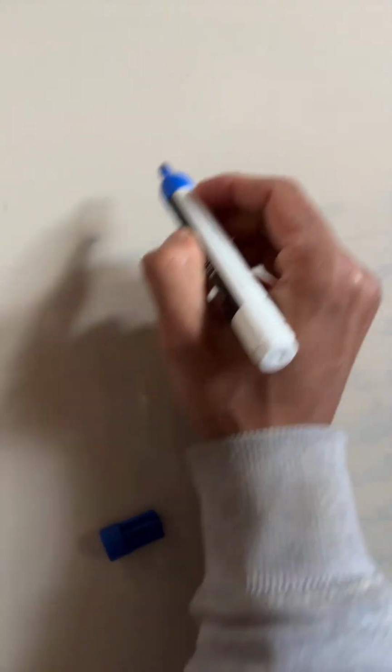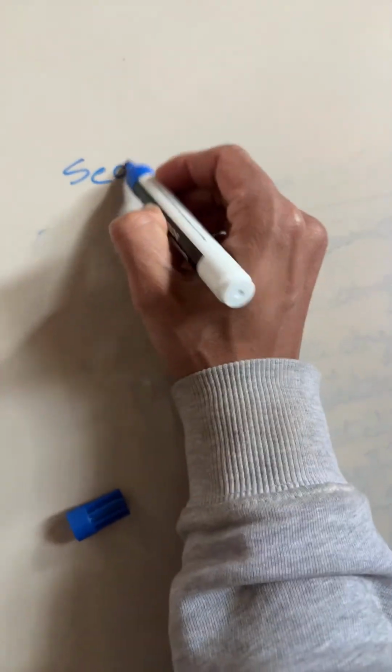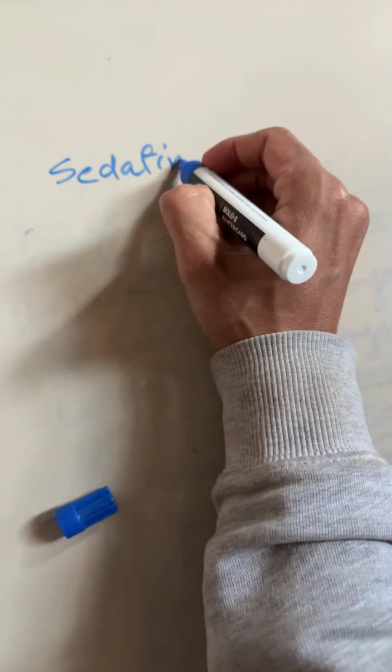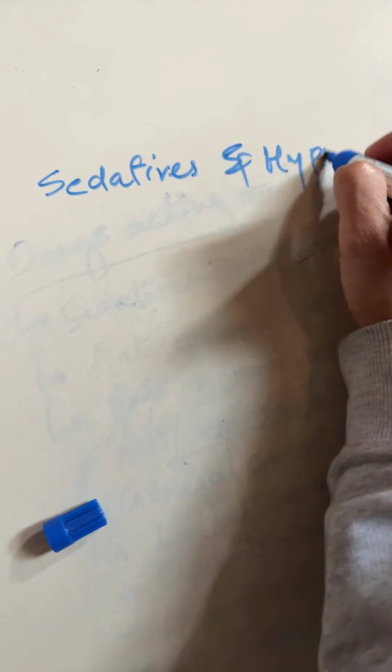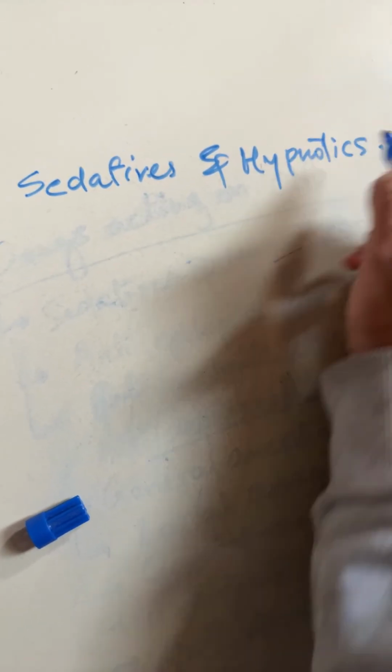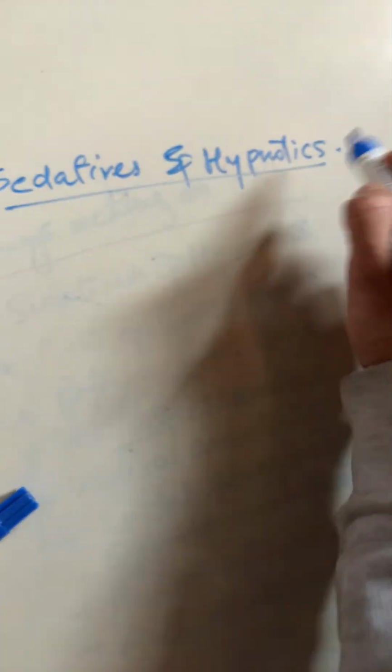So we will start from sedatives and hypnotics. Let's start. So basically you have to remember what is sedative and hypnotic.